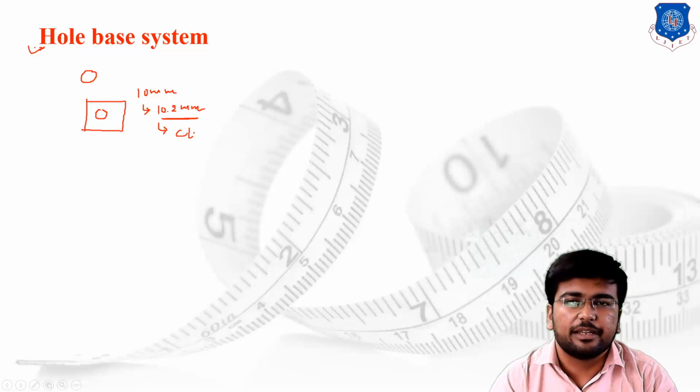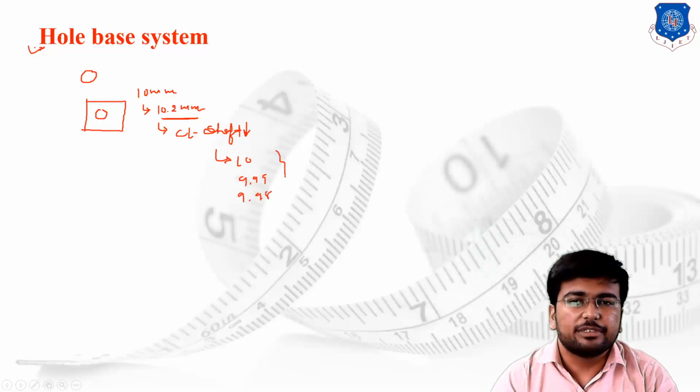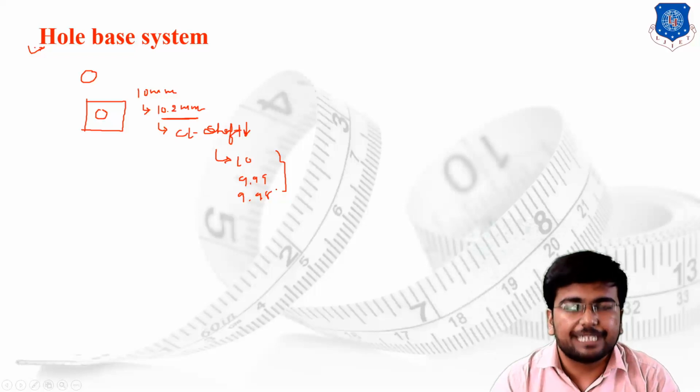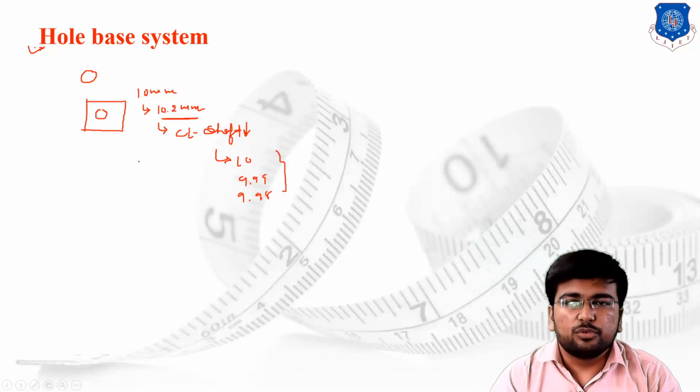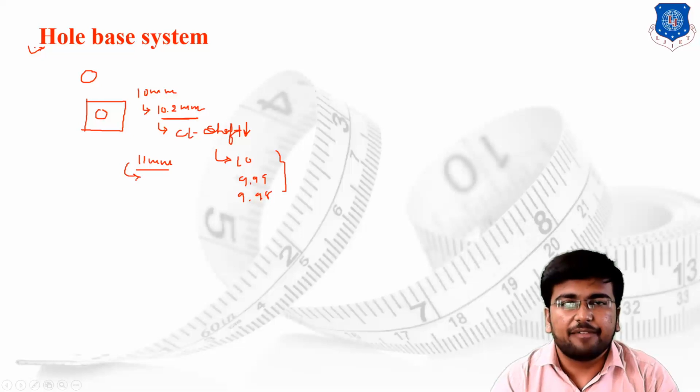Suppose a clearance fit is required. It means the shaft diameter should be less than the diameter of the hole. Then I will design the shaft having the dimension, let's say, 10 mm, or 9.99 mm or 9.98 mm. I am going to design such a shaft which generates the fit as well as the proper requirement of the fitting. So we take a shaft of 11 mm, and then by using the turning operation I remove the material layer from the shaft, one mm by one mm, and then I design the particular shaft for mating with the hole. This is known as a hole based system.